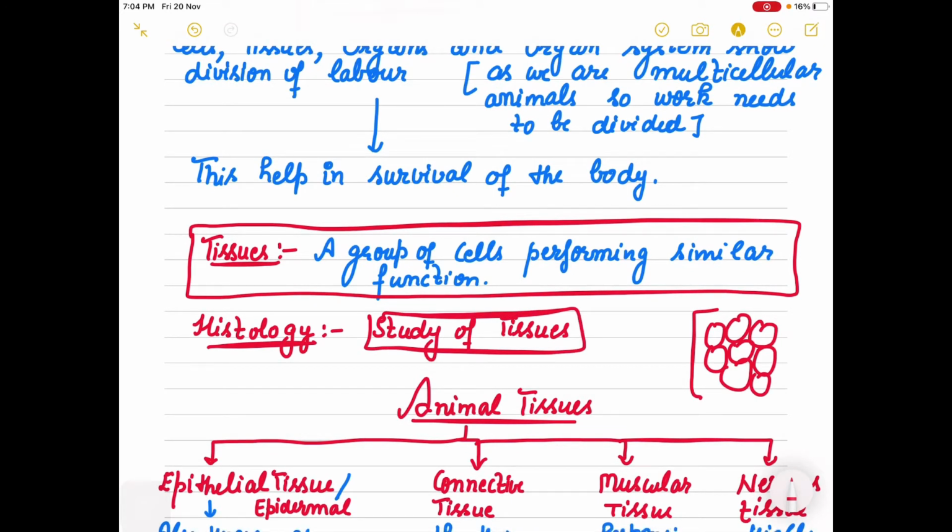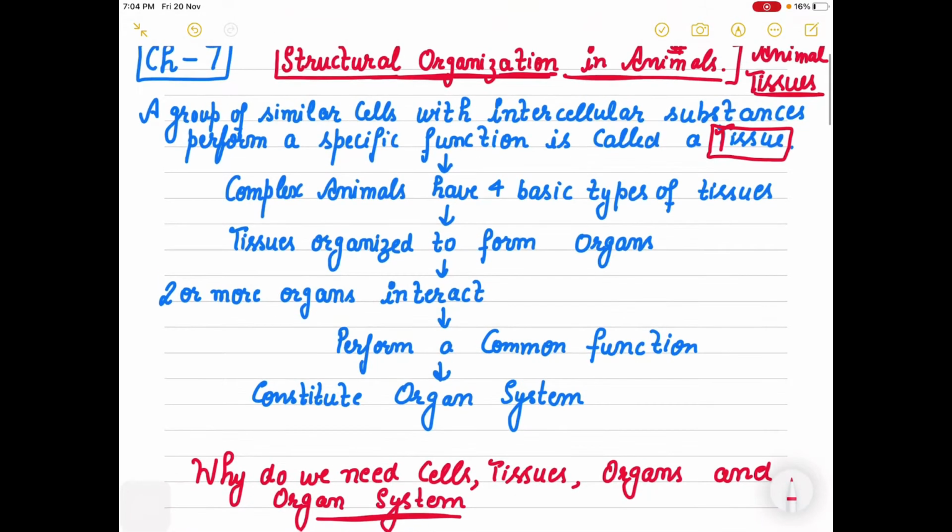A group of cells, many cells that perform a similar function, is known as tissue. So when these groups of cells perform a specific function, we call them a tissue. Complex animals have four basic types of tissues, right? And tissues further combine to form the organs.